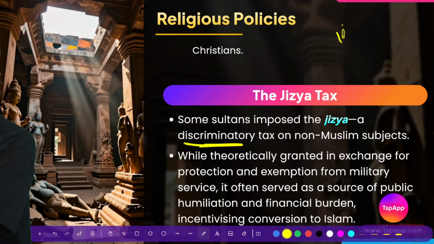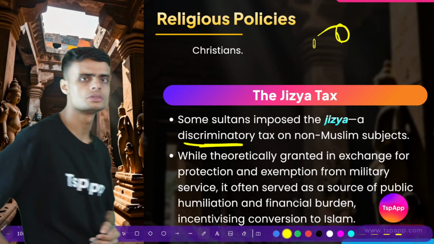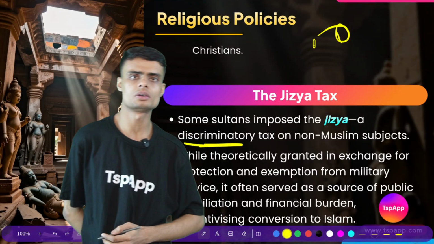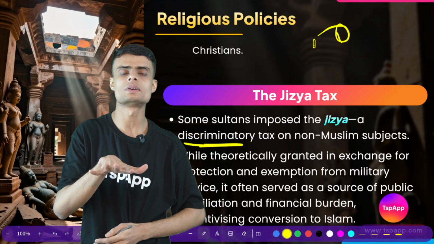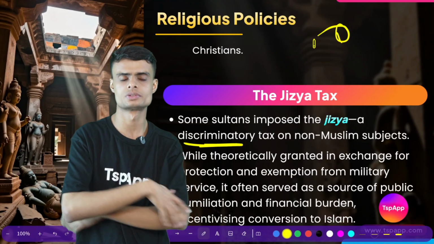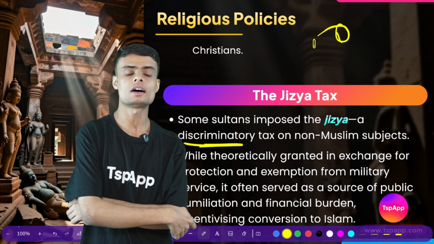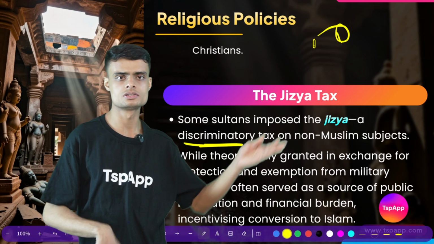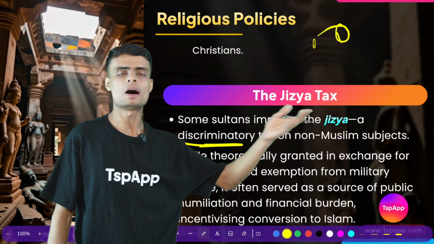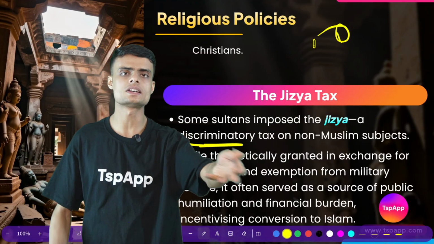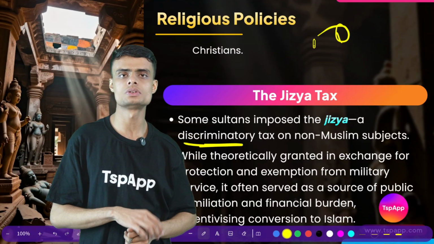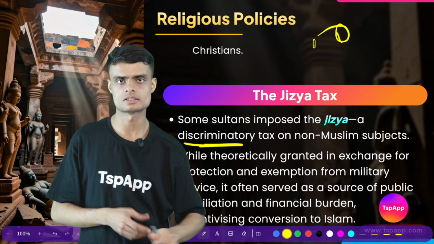First, there is a historical reason, or I would say the practical reason, because in India we find that the majority of the population was Hindus. So the ruler would impose taxes, and after so many years this jizya tax actually became a part of land tax. It was viewed as a common term for land tax.